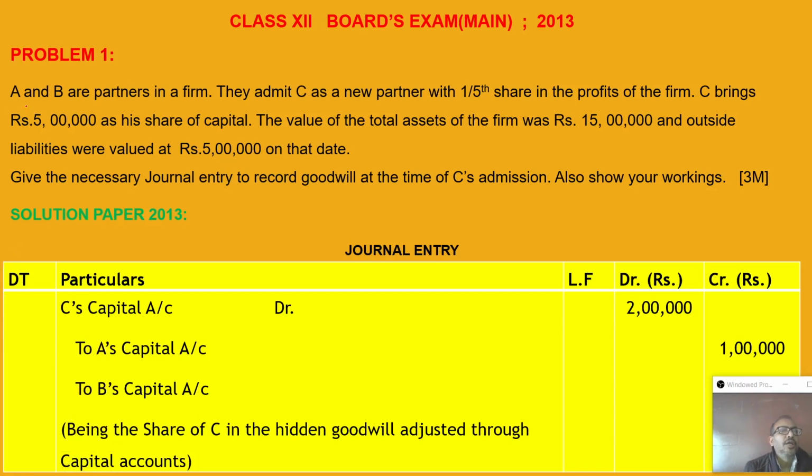A and B are partners, and C is the incoming partner.